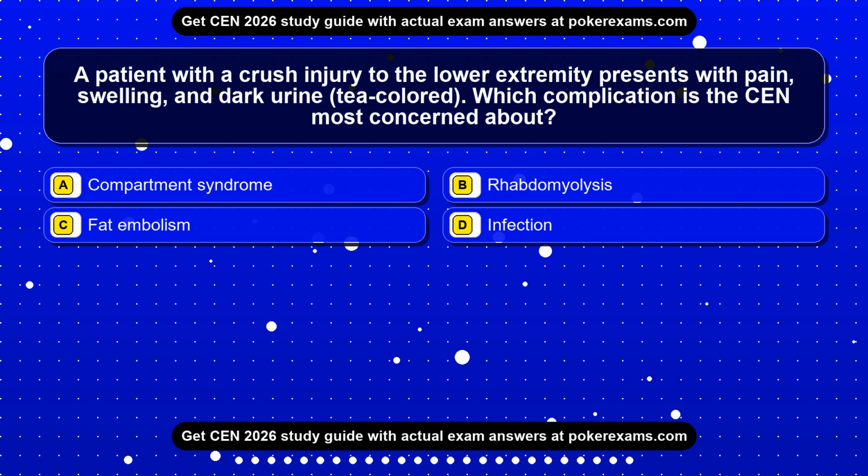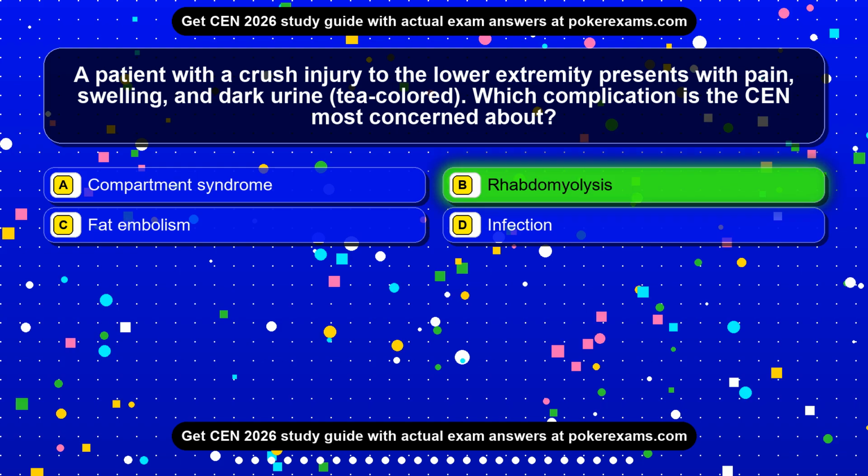Question 6. A patient with a crush injury to the lower extremity presents with pain, swelling, and dark urine, tea-colored. Which complication is the CEN most concerned about? Option A, compartment syndrome. Option B, rhabdomyolysis. Option C, fat embolism. Option D, infection. The correct answer is option B.